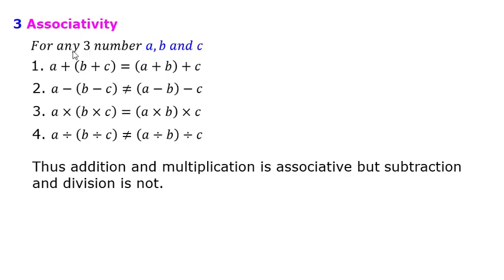Now in the associative property, you can see that we can interchange the brackets. Interchanging brackets means we enclose in brackets the operation we want to perform first.